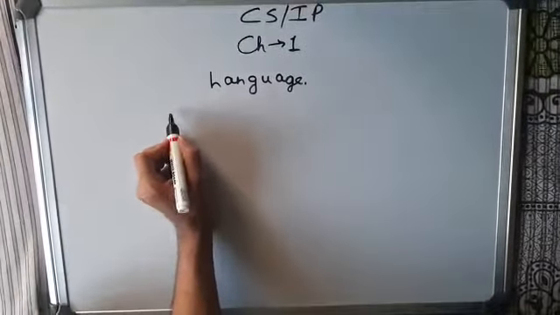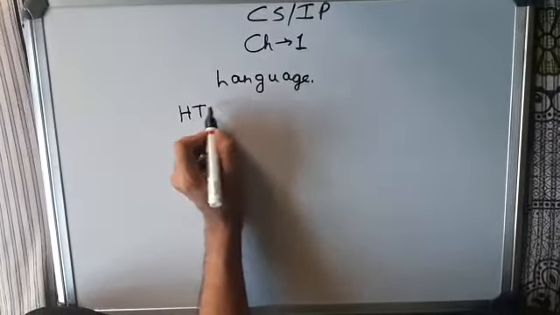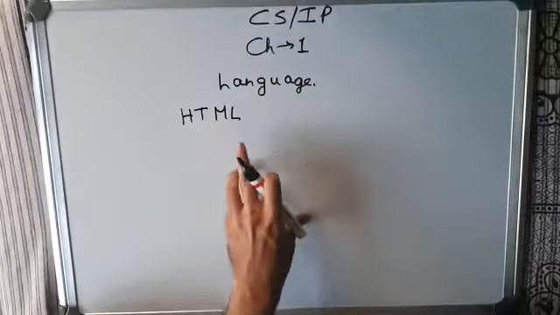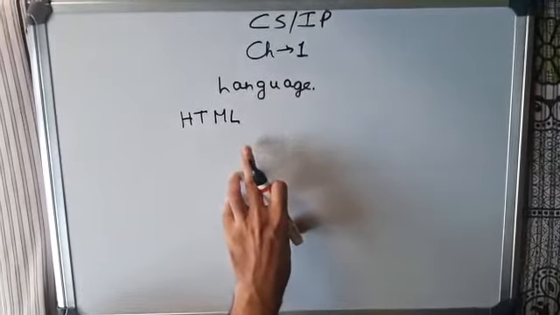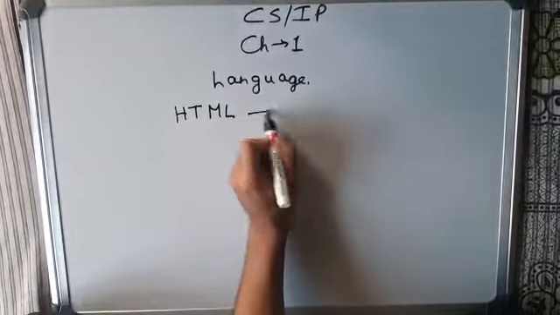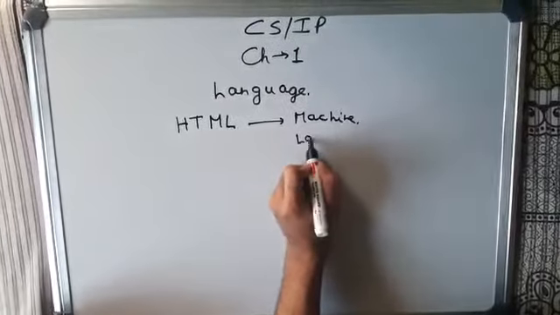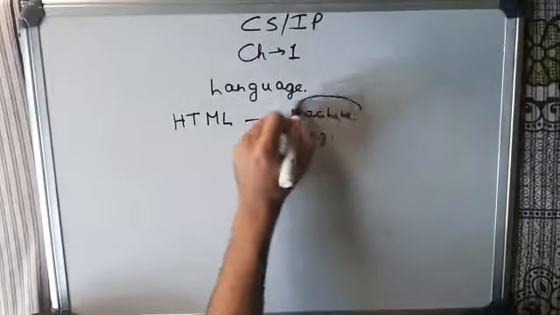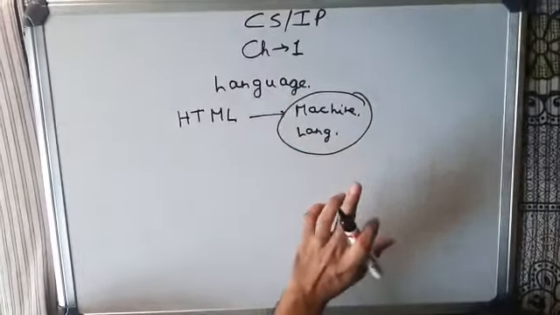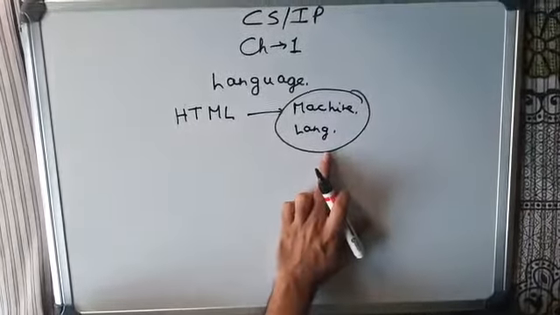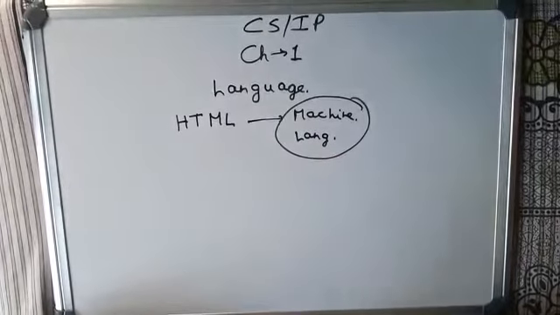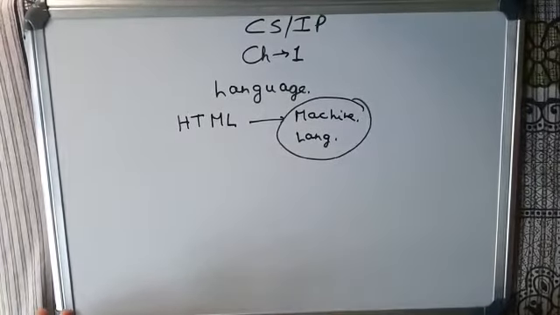For example, you have written a code in HTML. This HTML code will get converted to machine language. This language is understood by your system, and after reading this kind of language, it will produce the output which you have desired.